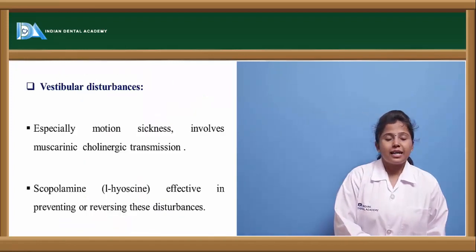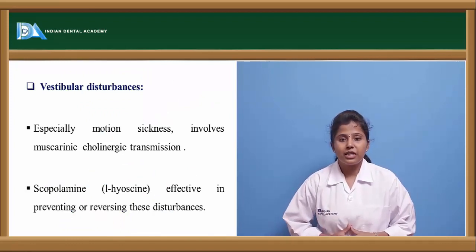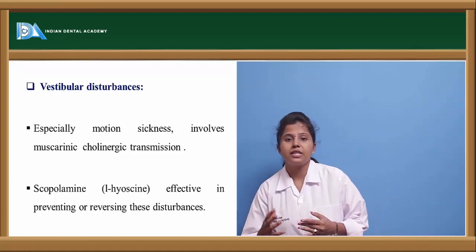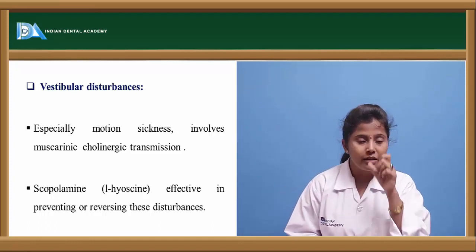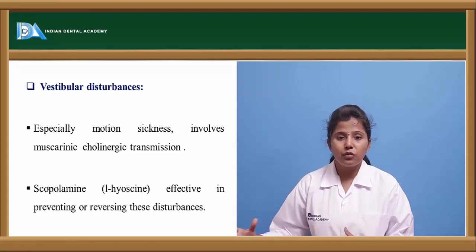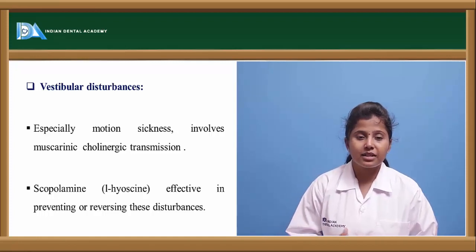So what are the other pharmacological effects of these antimuscarinic drugs? They cause vestibular disturbances. If there are any disturbances in the vestibular regions, these antimuscarinic drugs are given.